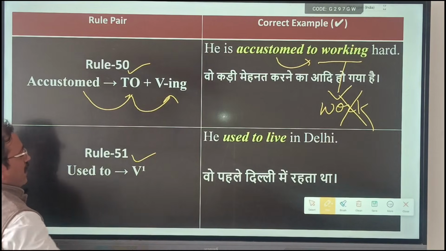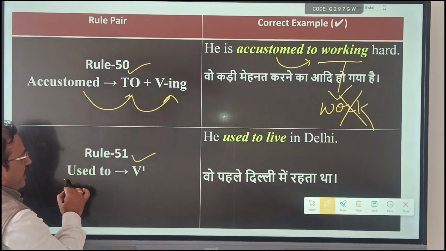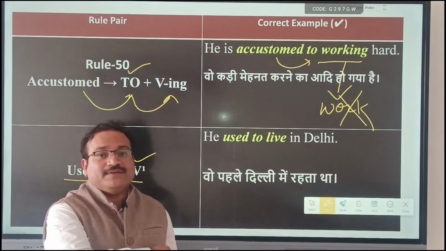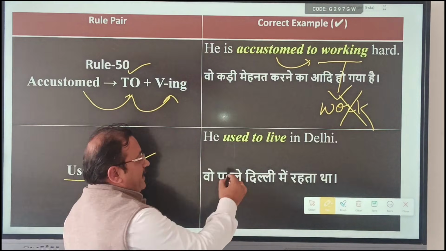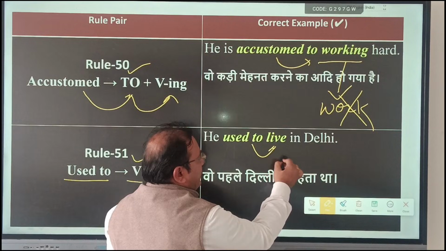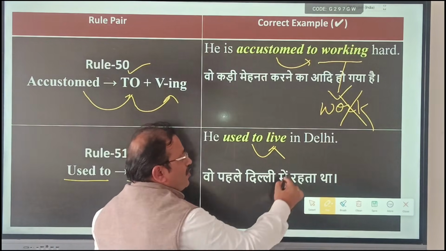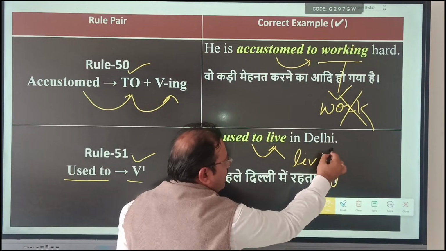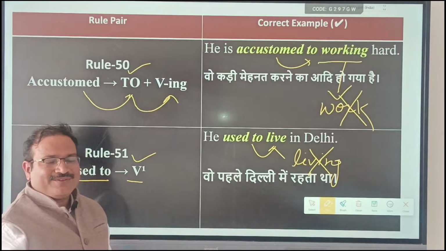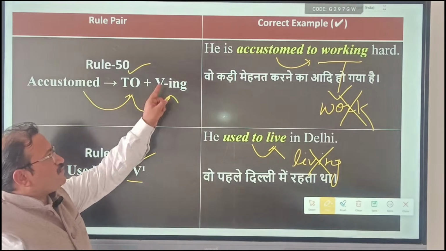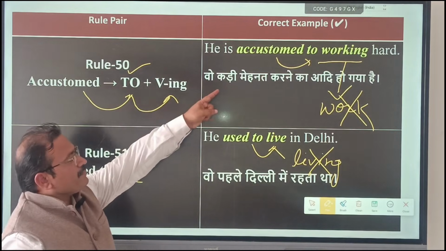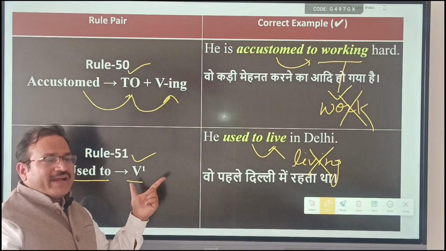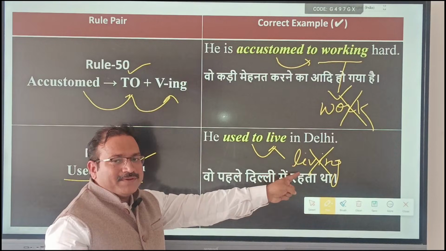Rule number 51 is different. Used to is followed by V1, original form of verb. He used to live in Delhi, not living in Delhi. Don't apply that rule here. Wrong. So accustomed to is followed by verb with ing, and used to is followed by original form of verb V1.